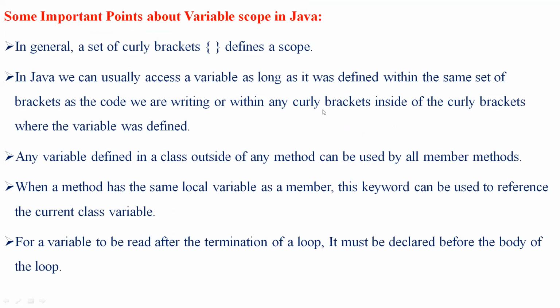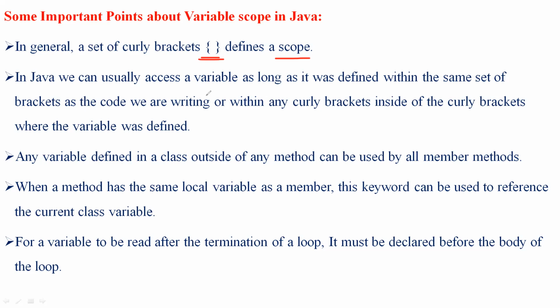There are some important points about variables in scope. In general, if we declare any variable, its scope will always begin with a set of curly braces, that is, open and close curly braces. These open and close curly braces define the scope of the variable.